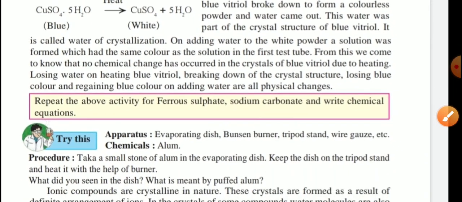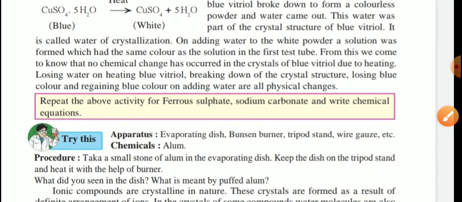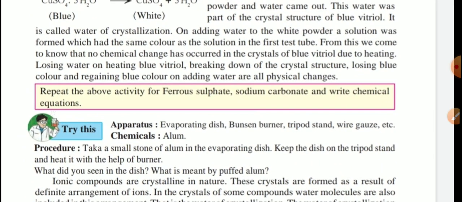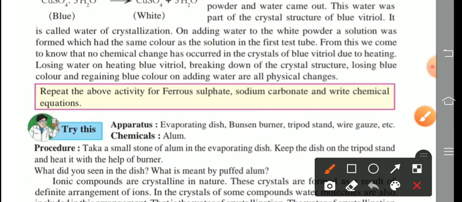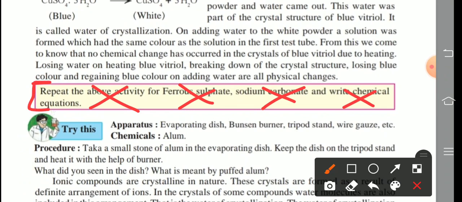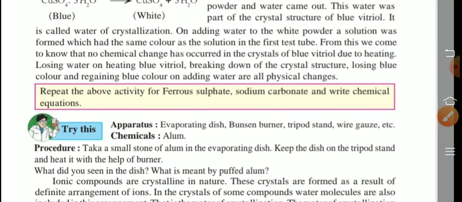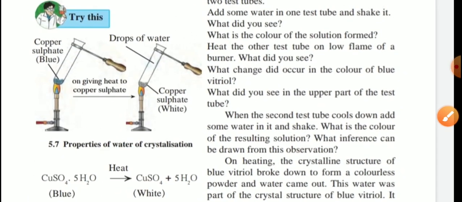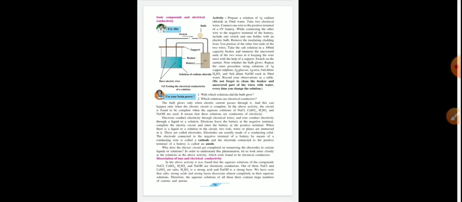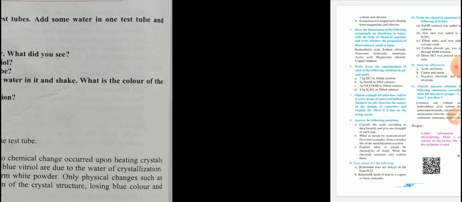Again an activity is given for us. Repeat the above activity in the case of ferrous sulfate and sodium carbonate, and write chemical equations, but actually this is omitted from our syllabus. Remember, this box is omitted. Whatever questions are given here, I will show the answers on a separate paper.